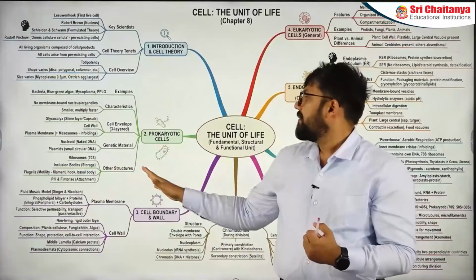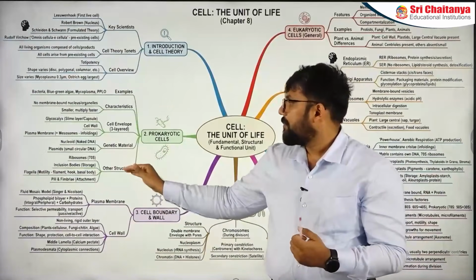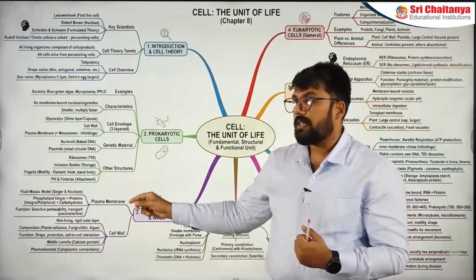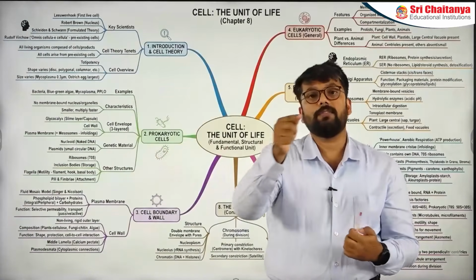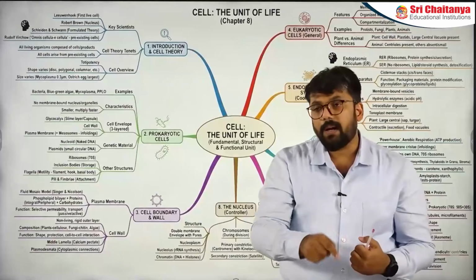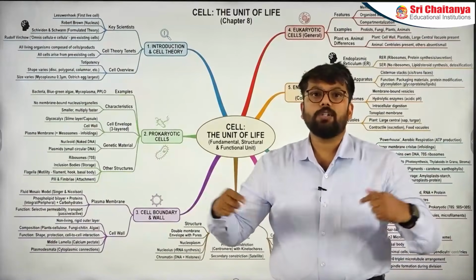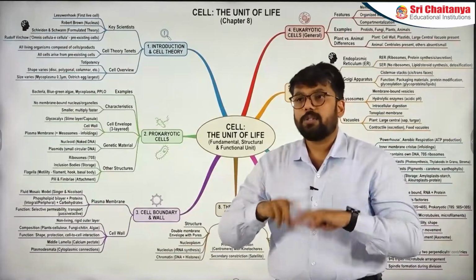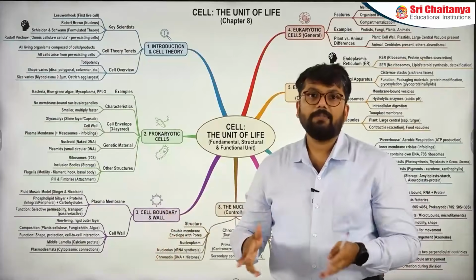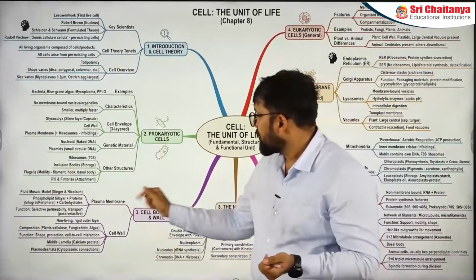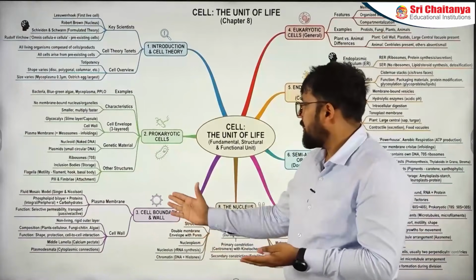Next part, we have other structures in which we have ribosomes, inclusion bodies, flagella of motility. Flagella connects to the eukaryotic flagella. Also, a very important part: both the flagella are analogous to each other. They have no similarity structurally, but they have functional similarity. That is an important section.